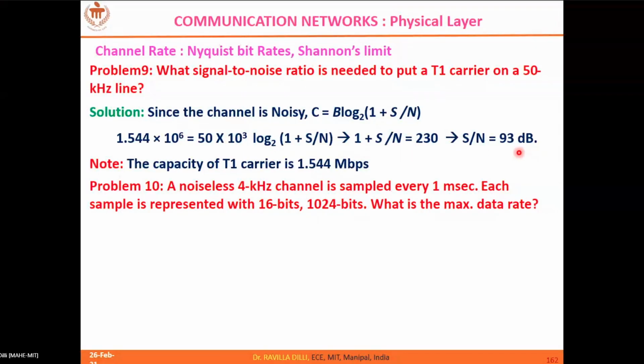So you will arrive at 93 dB. The key point is that you should know that the maximum capacity of a T1 carrier is 1.544 Mbps. You need to remember this point to solve this numerical.